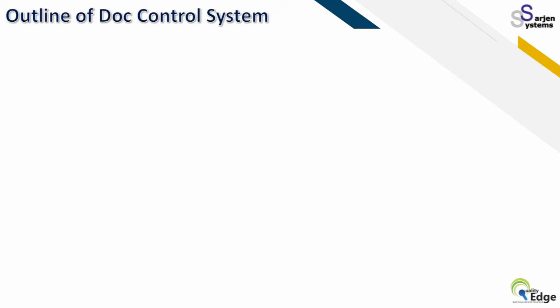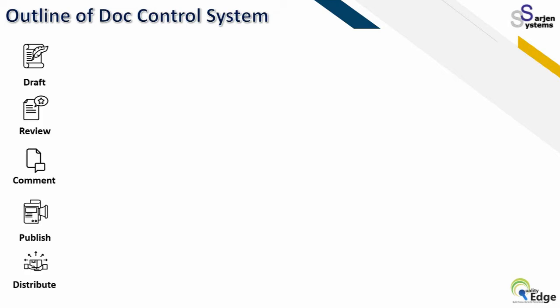Okay. So in case of outlining a document control system, how it will work is you can make a draft and anybody can review that draft. You send it for review, and a reviewer can put a comment on that. After getting comments, and when the final review is done and it is approved by all the responsible people, stakeholders or subject matter experts, finally QA gives approval and it gets published. After publication, it is distributed electronically, which goes on a click.